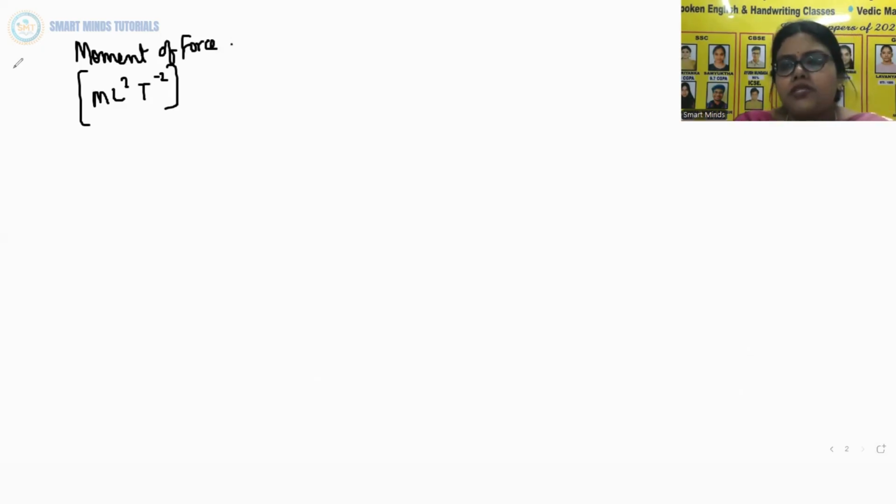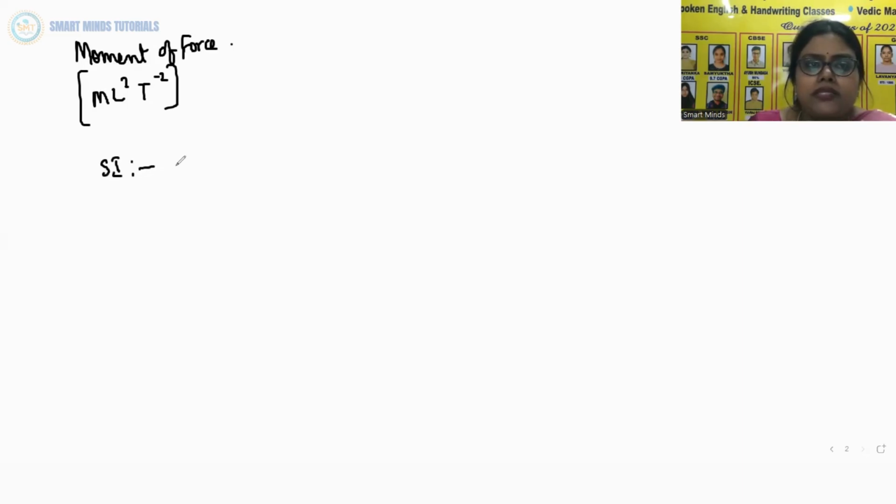Its dimensions are the same as those of work or energy. It is, however, a very different physical quantity than work. Moment of a force is a vector while work is a scalar. The SI unit of moment of force is newton meter.